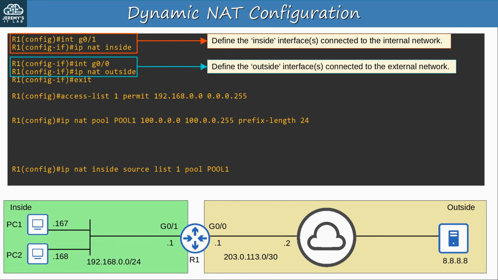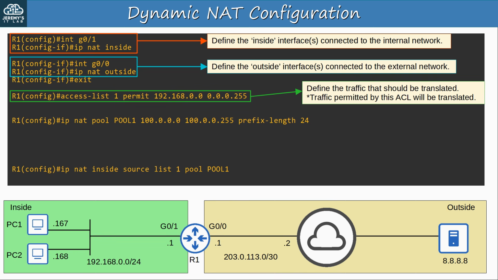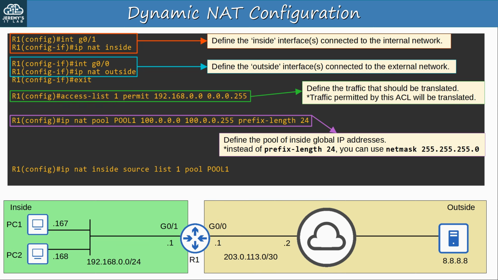First, just like in static NAT, you must define the inside and outside interfaces. Then define the traffic that should be translated. As I mentioned before, traffic permitted by this ACL will be translated. So this ACL tells R1 to translate all traffic from 192.168.0.0/24. Then define the pool of inside global IP addresses. The command is ip nat pool, then the pool name. After that, you specify the first IP address in the range, and then the last IP address in the range. So I specified a range from 100.0.0.0 to 100.0.0.255.